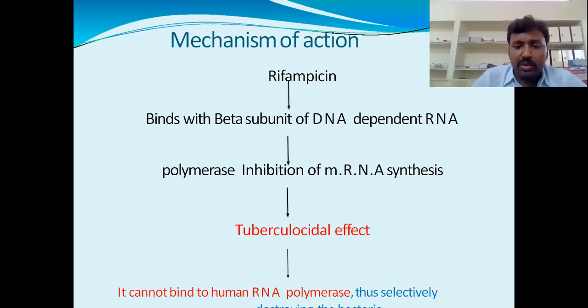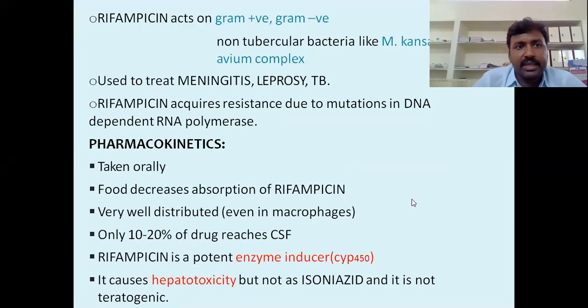It cannot bind to human RNA polymerase. It binds only to the bacterial DNA-dependent RNA polymerase. Rifampicin acts on both gram-positive and gram-negative organisms. It also acts on non-tuberculous bacteria like M. kansasii and M. avium complex, and it is used in the treatment of meningitis, leprosy and tuberculosis.